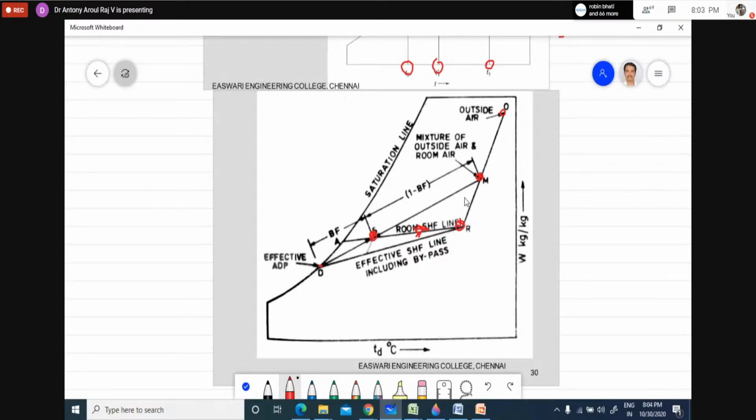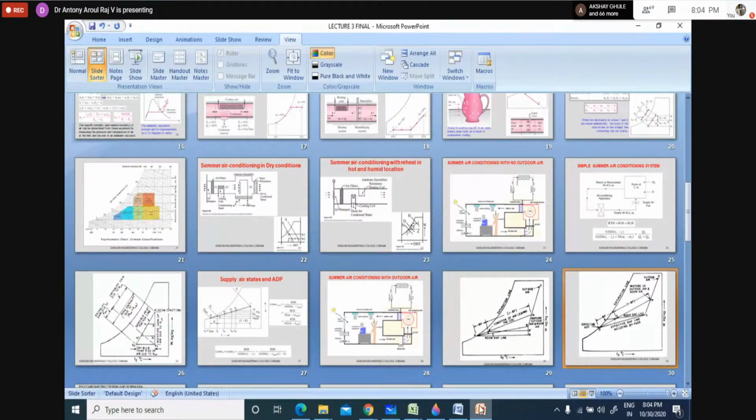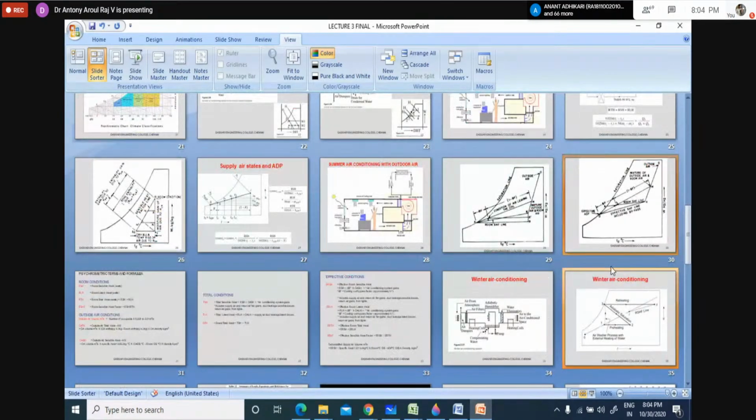So where is cooling happening? In the cooling coil, so we are cooling and dehumidifying. That is how we are having a perfect air conditioning process. I am explaining all these things because when we go for a cooling load calculation, these topics will come. That is why I am discussing that. How are you calculating the cooling load?